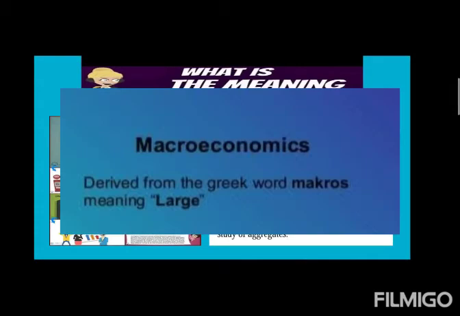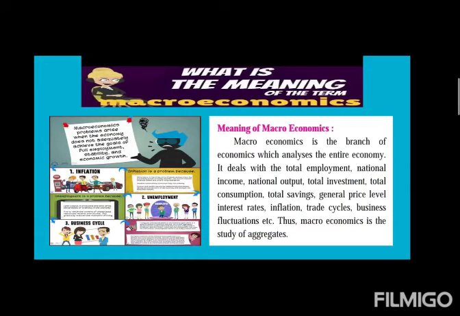Macro. This word is derived from which language? Greek language. We have studied this. What is the spelling of macros in Greek? M-A-K-R-O-S. And what is the meaning of macros in Greek? The meaning is large or aggregate. So obviously macroeconomics deals with the entire economy. It covers or studies the entire economy.